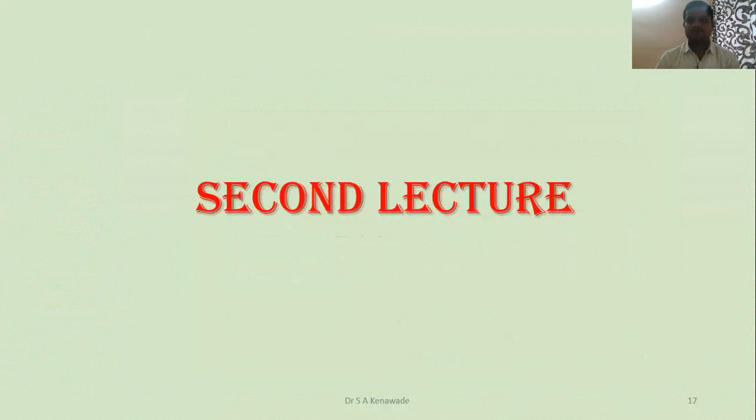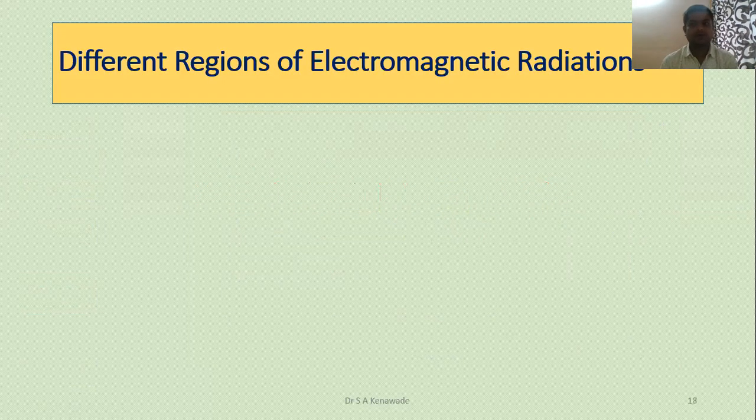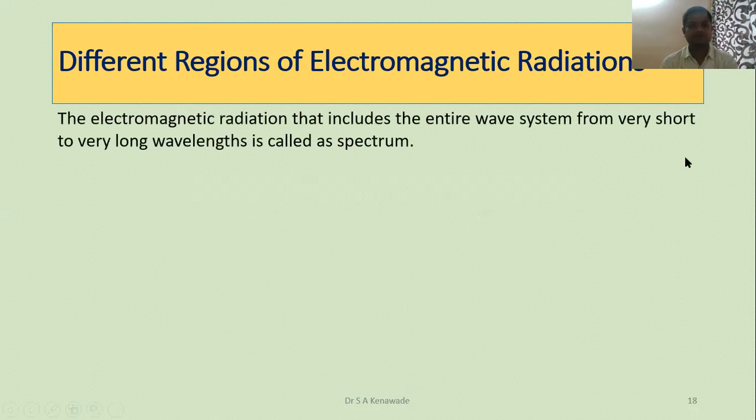Okay, friends, we will start the second lecture on this topic, that is Introduction to Spectroscopy. Then the next concept, that is different regions of electromagnetic radiation. There are a large number of regions involved in electromagnetic radiation, so we have to study the different regions.